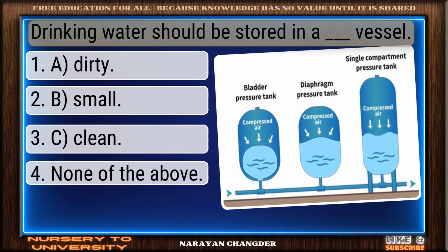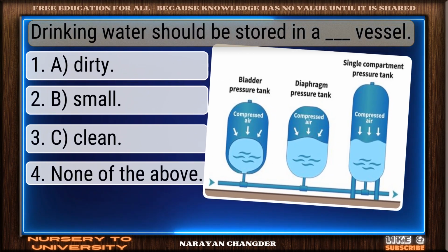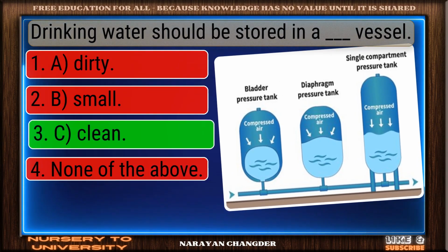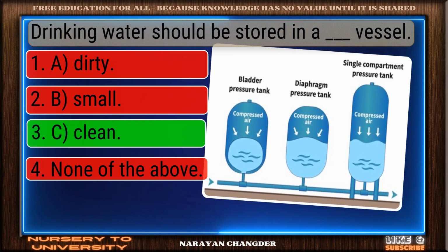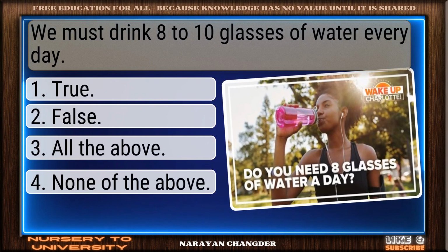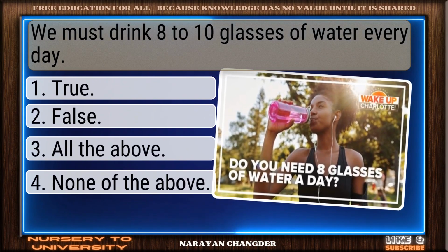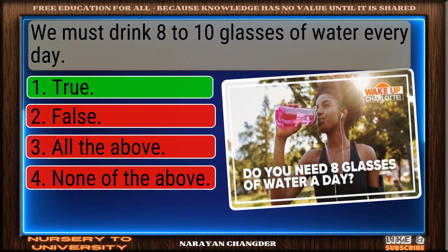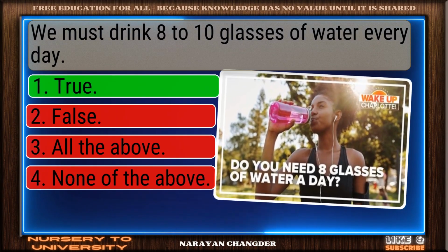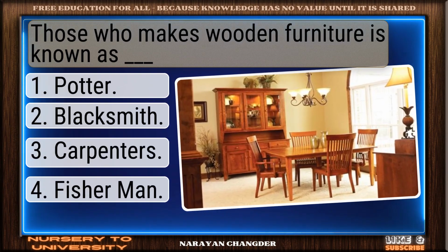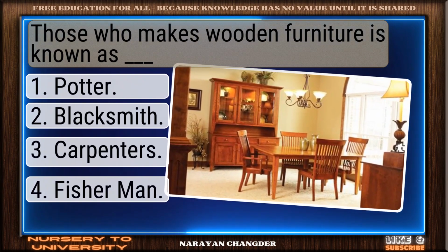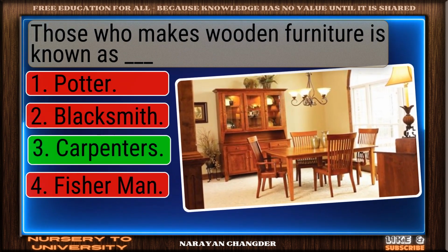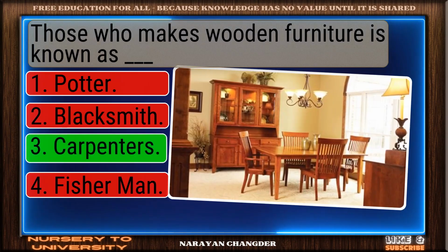Drinking water should be stored in a vessel. Exactly. See, clean makes sense, and it is right choice. We must drink 8 to 10 glasses of water every day. Good job. Your answer true works well here. Those who makes wooden furniture is known as dash. Smart pick. Carpenters is the correct choice.